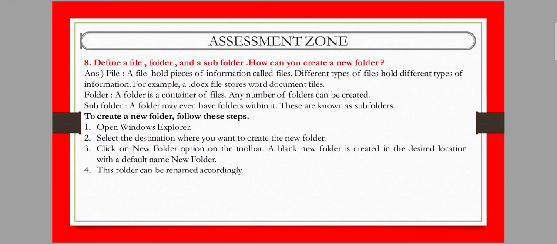Next is define files, folders and subfolders. How can you create a folder? Here you can see files. A file holds pieces of information. Different files hold different types of information, for example, a doc file. Here you can see an example of a folder. A folder is a container of files. Subfolder: a folder may even have a folder within it. This is known as a subfolder. Here you can see how to create a new folder. Open Windows Explorer, and select the destination where you want to create the folder. I have already discussed all of this.